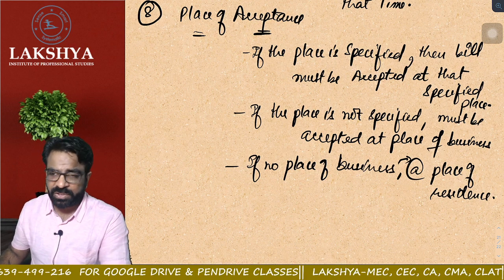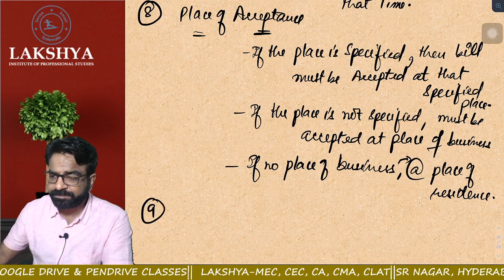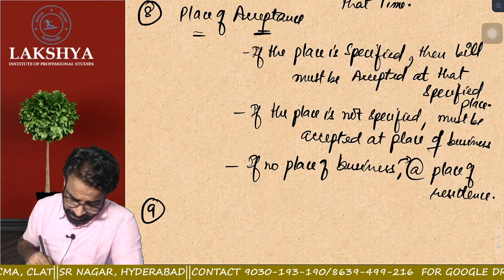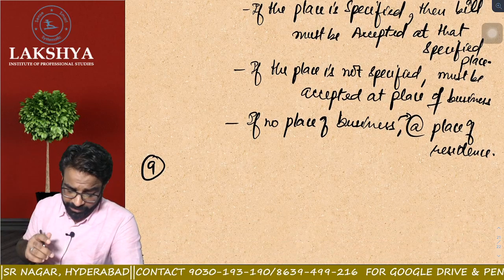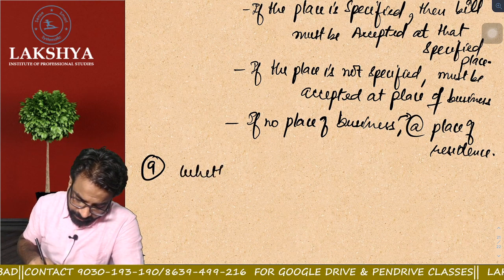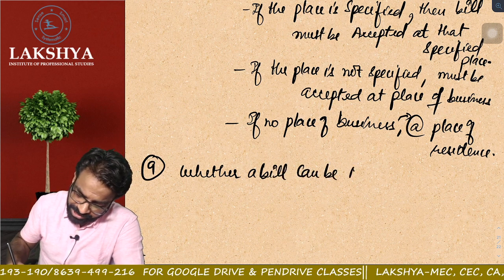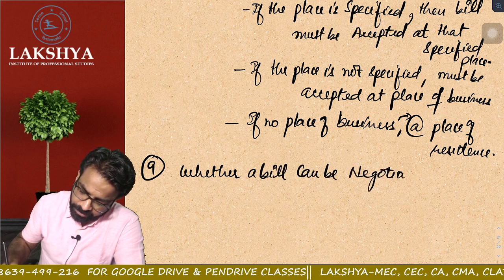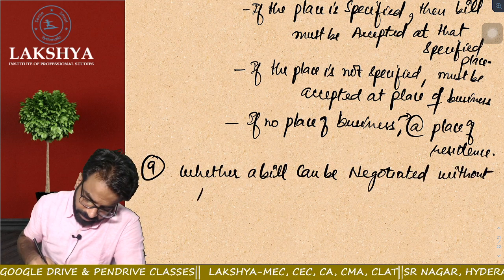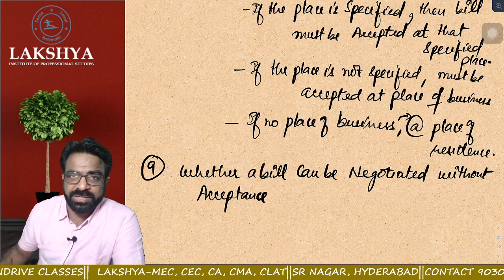Done? Let's start the next topic. What is point number 9? Let us understand the next topic. This is a very important point. Now it is like a question. You have to answer me whether a bill can be negotiated without acceptance. Very simple question. Whether a bill can be negotiated without acceptance.